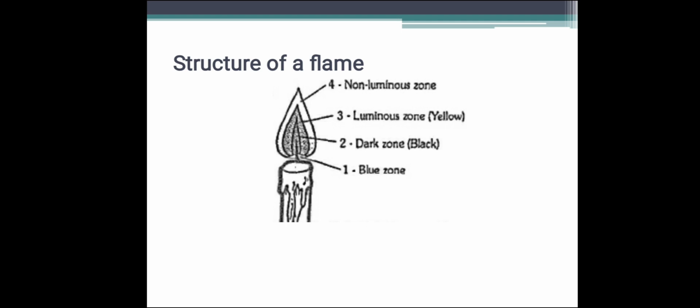The luminous zone is the yellow zone, and the outermost is called the non-luminous zone. This zone is poorly visible and slightly blue. It is the hottest part of the flame, where complete oxidation of fuel takes place. So this is the structure of a flame. This is a candle light. Every flame has such a structure.